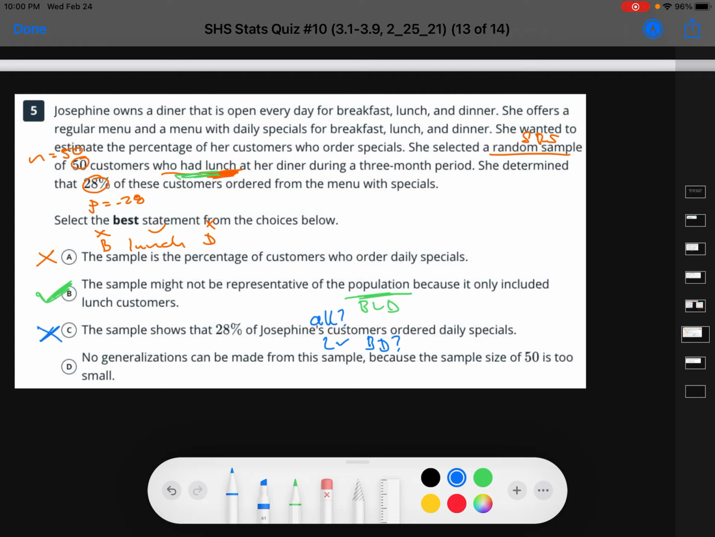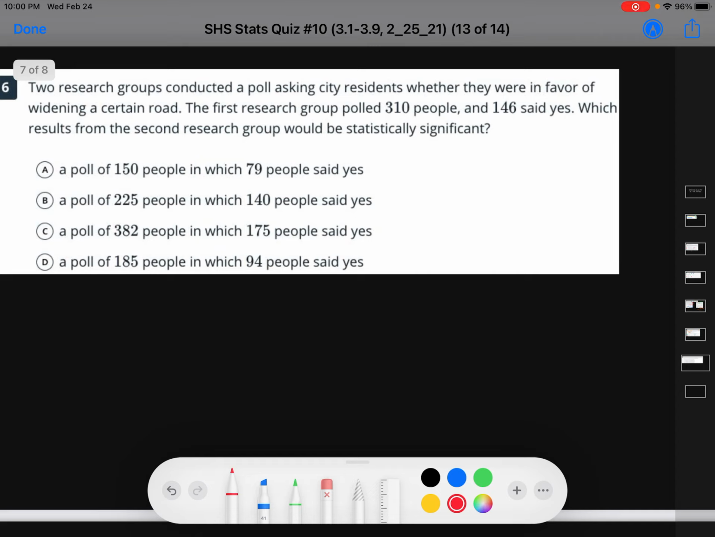And D, no generalizations can be made from the sample because the sample of 50 is too small. Remember, we don't know anything about how many people go to Josephine's diner, so yes, of course, a bigger sample size is better, but I think the best one would be B is our correct answer. Let's move on to question number 6. Two research groups conducted a poll asking city residents whether they were in favor of widening a certain road. The research group polled 310 people.